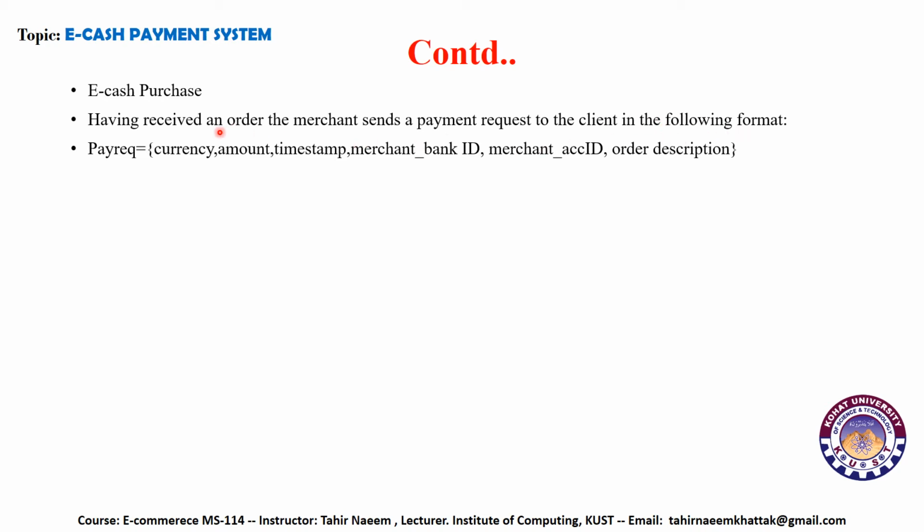Whenever someone wants to purchase with eCash, a pay request is sent to the client in the following format: the currency and amount, the timestamp, which is the date and time of the request, the merchant bank ID, the merchant account ID, and the order description.